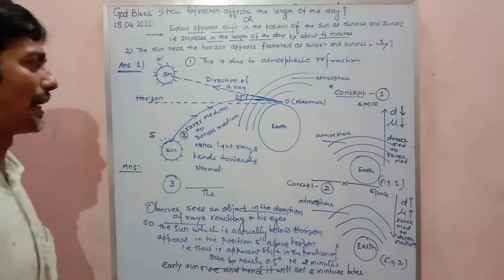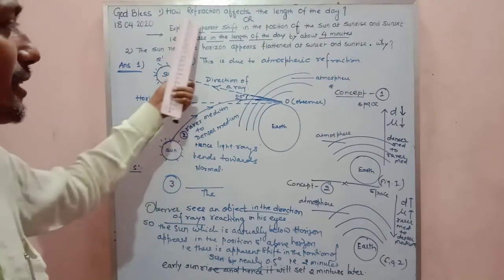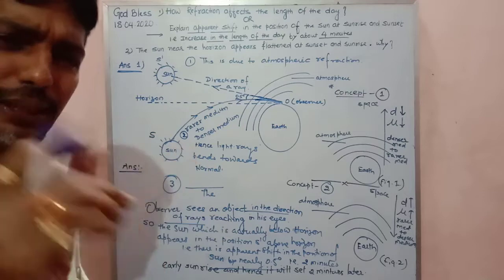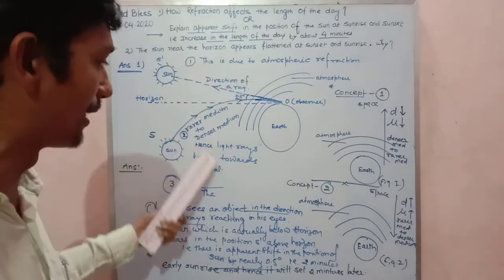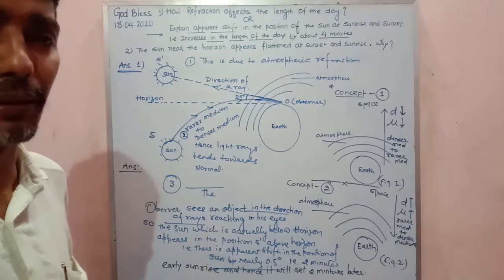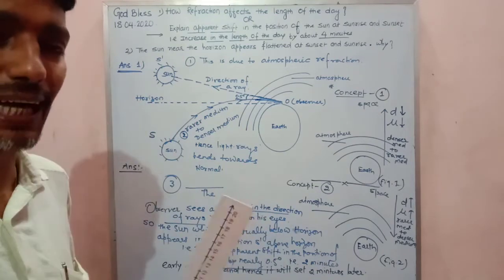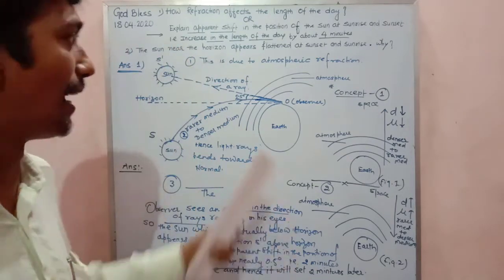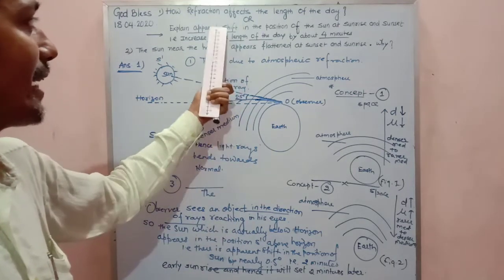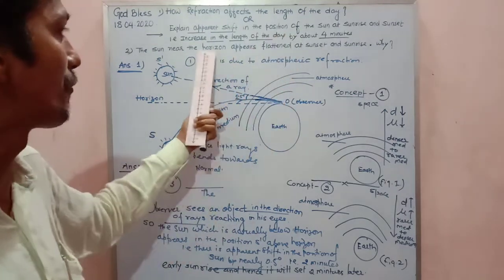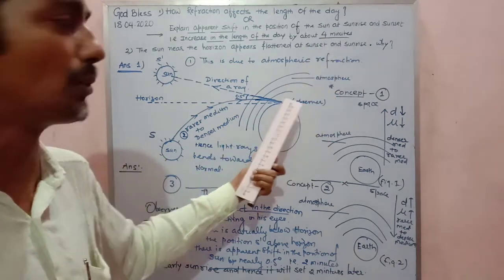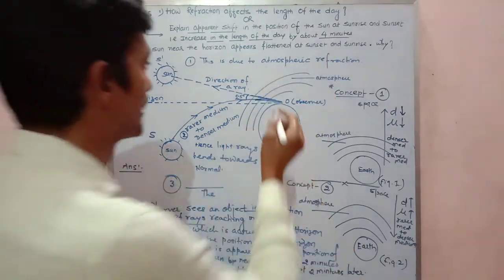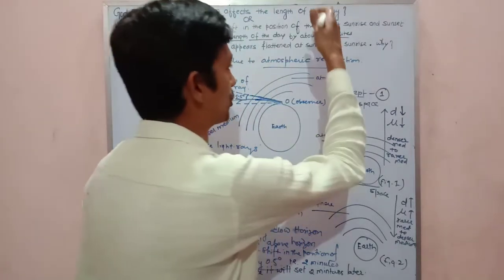So remember this, my dear, whenever you have to answer this question, you should write in short. No issues. I have tried my level best to explain, and therefore this 20 minute video is going lengthy. But my dear, in the exam you write two very important lines. One, these two questions, either apparent shifting of the sun or flattening of the sun at sunset and sunrise, is due to atmospheric refraction. This is one common line between these two answers.